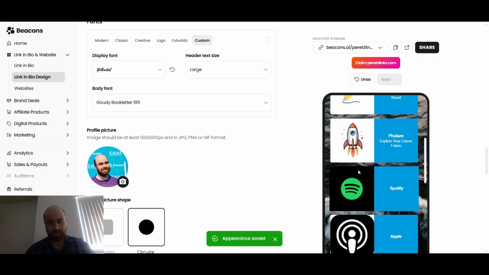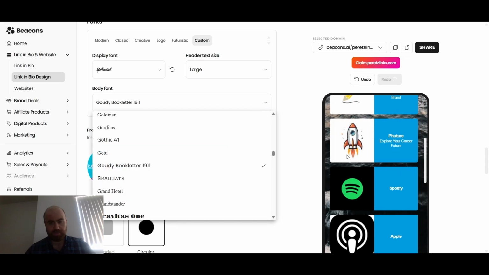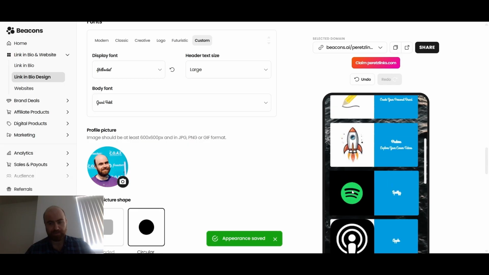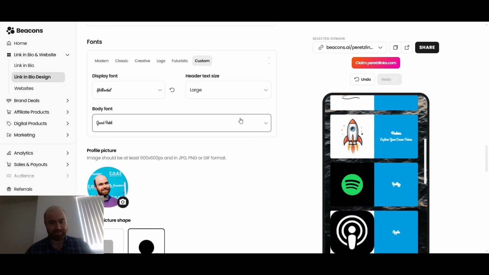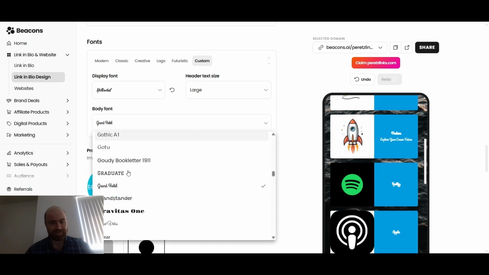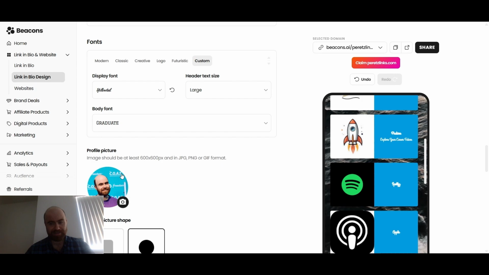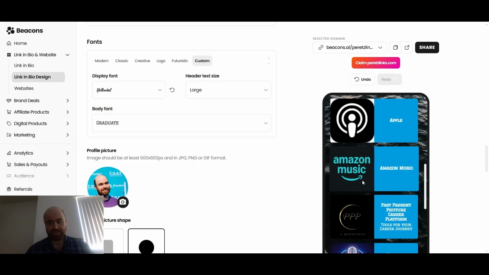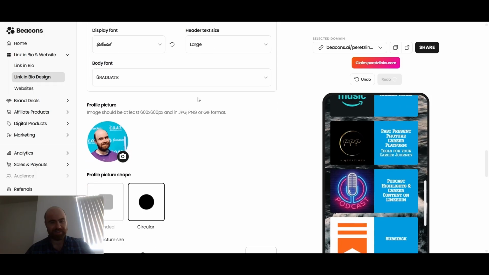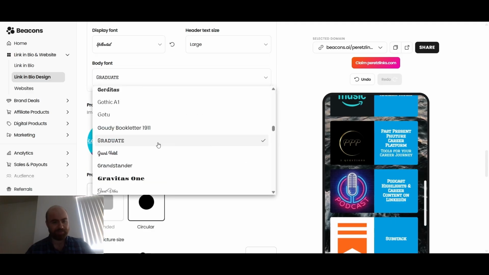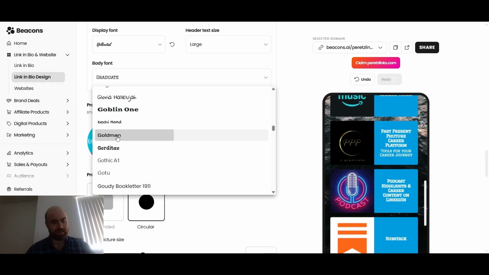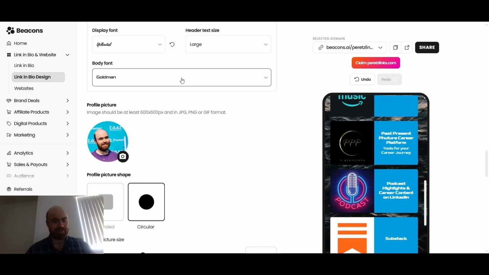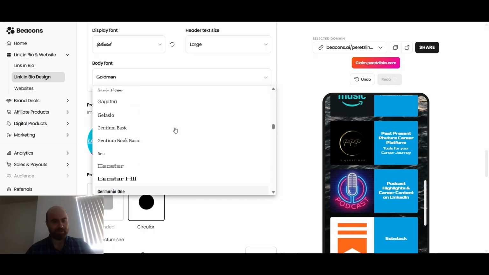Something like that. Or like Grand Hotel. Nope, that's a lot worse. Graduate. Perfect. A little bit different, unique. I can live with that. Actually, no, it's not the most legible. More futuristic. That's not legible. We want it to be legible.